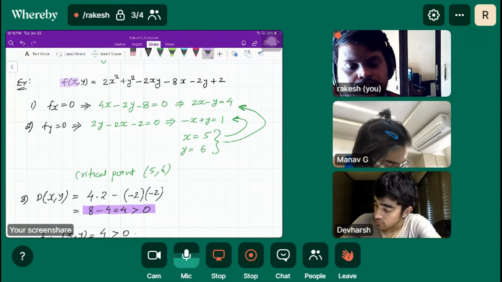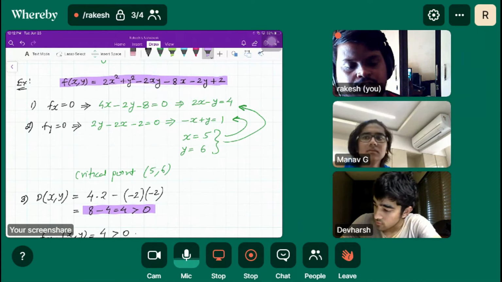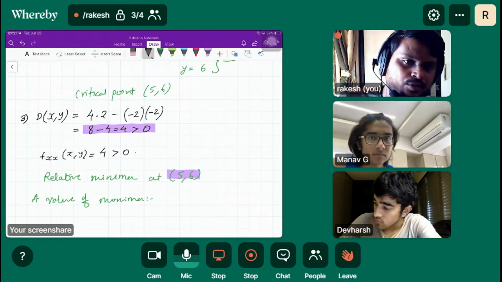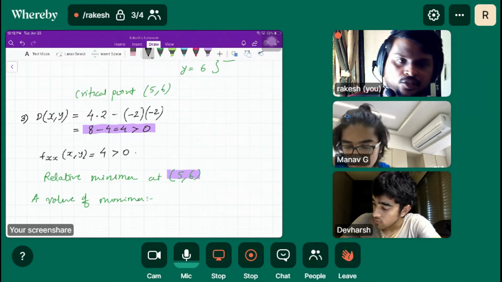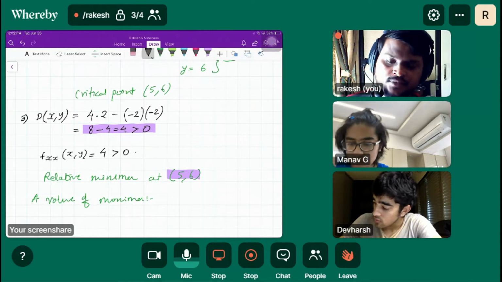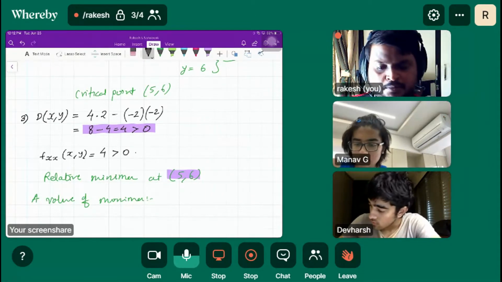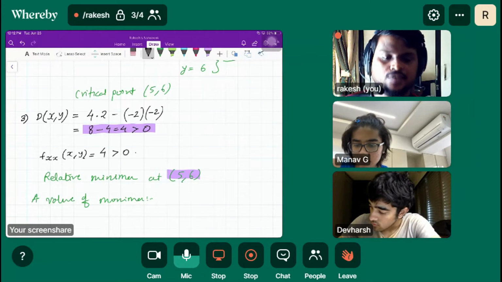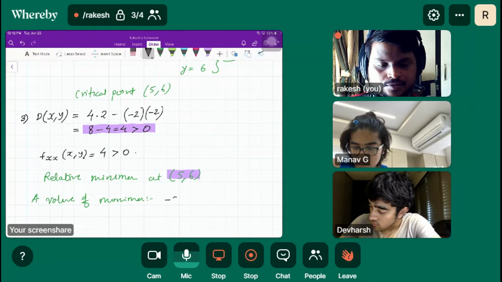Yes, in the original equation. So you just calculate that, and that will be the local or relative minima, the minimum, or you can say the depth, right? So I think you will get minus 24. Is that fine?